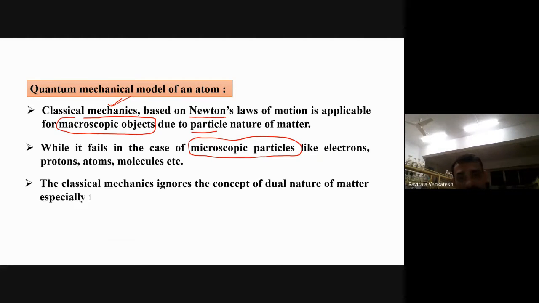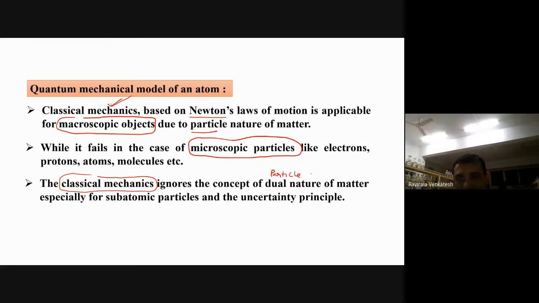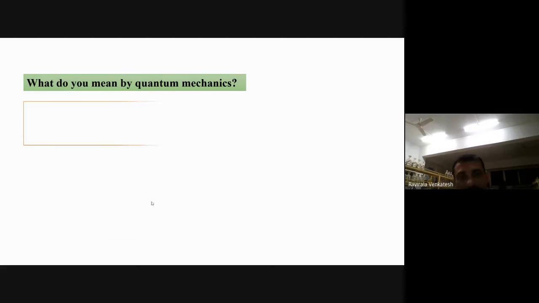Classical mechanics ignores the concept of the dual nature of matter, especially for subatomic particles, and the uncertainty principle. So classical mechanics completely ignores the dual nature, both particle nature and wave nature. Dual nature is neglected, especially for subatomic particles. It explains the particle nature of large size particles and neglects microscopic, small size particles like electrons, protons, neutrons.